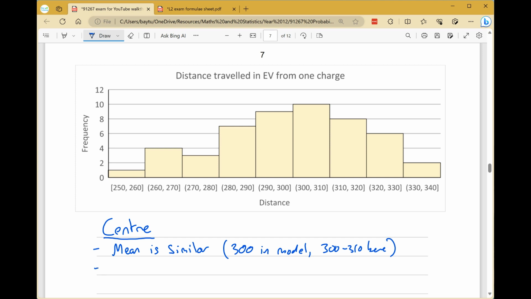We could also say that if you add up these ones here, 24 out of 50, so 0.48, 48% of the values of the data is below 300. So 300 is here, which is why I included that bar there.